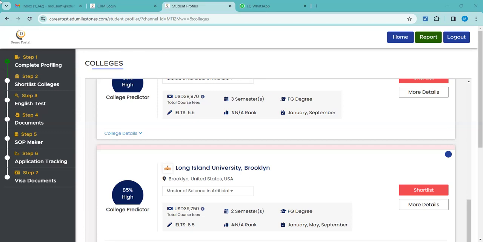Why? I have explained to you the conditions. But for other countries, there is nothing like that. For the other countries, we do charge only for the non-tied up universities, not for any tie-up universities. Got it? Did you get my point? How much we charge for the non-tied up university process?